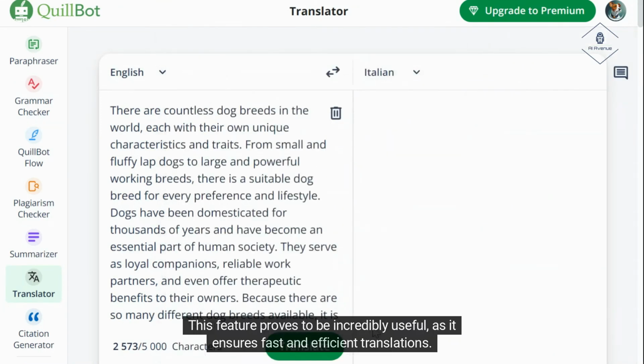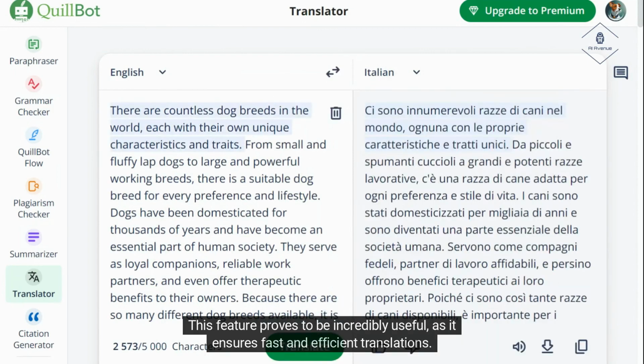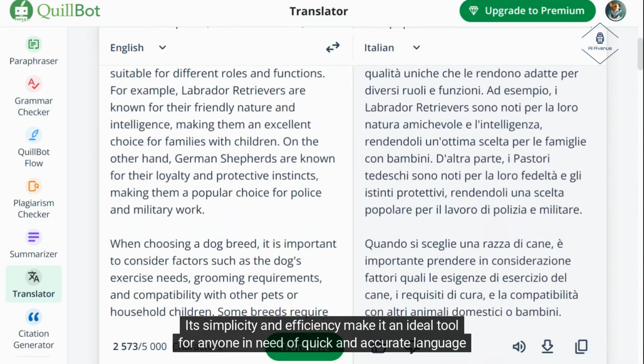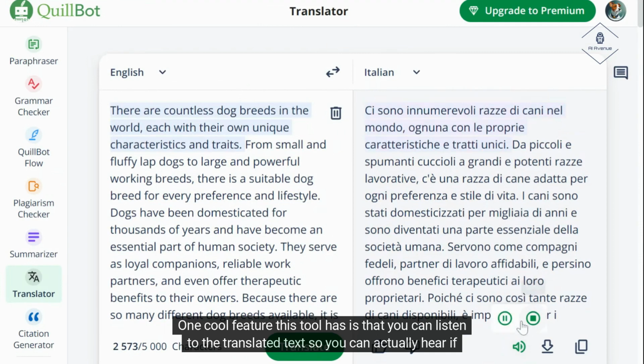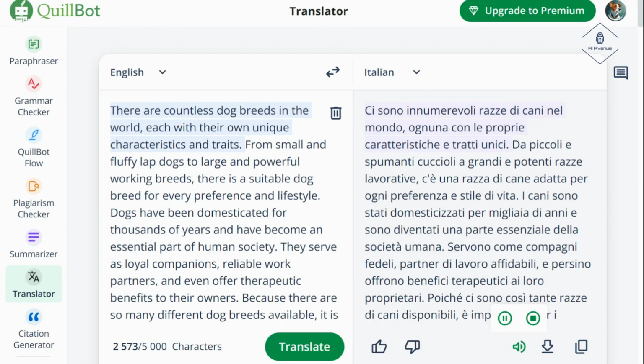This feature proves to be incredibly useful as it ensures fast and efficient translations. Its simplicity and efficiency make it an ideal tool for anyone in need of quick and accurate language translations. One cool feature this tool has is that you can listen to the translated text, so you can actually hear if the translation is good or bad.